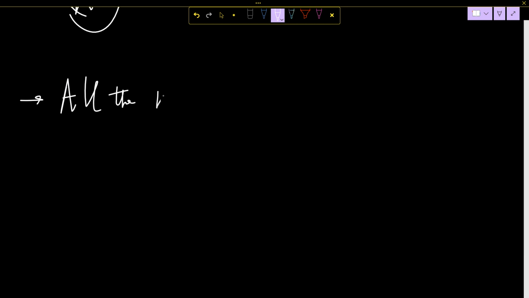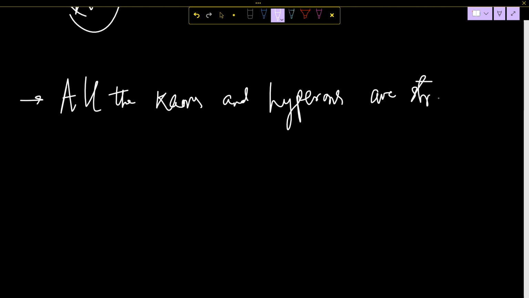All the kaons and hyperons are strange particles. Why are they called strange particles? They are formed by strong interaction, but they decay by weak interaction. That's why they're called strange particles. So all the kaons and hyperons are called strange particles.